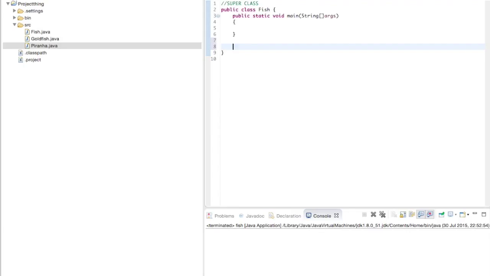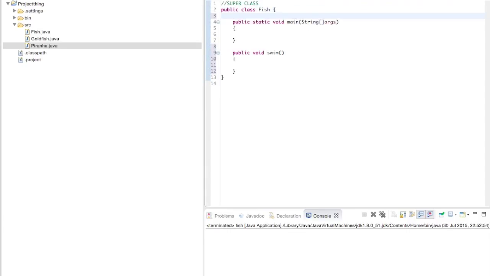So I'll do a public void swim, and in swim let's specify the speed. So we'll do an instance variable, public int speed, and we'll pass an int variable in the parameters, so we can define the speed when we instantiate the object. And we need to do, remember, this.speed is equal to speed.